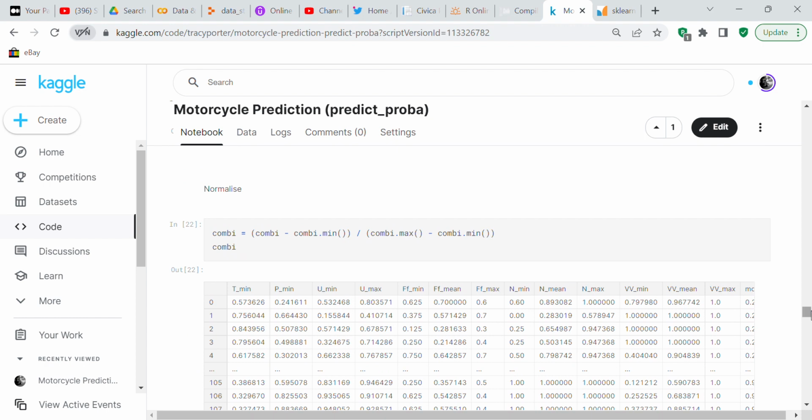Then we're going to normalize Combi, and when you normalize Combi, what you do is you convert all of the cell values to values between 0 and 1, and the reason why is because the computer works better if the values are close together. One thing I have noted is that, strictly speaking, you don't have to normalize when you use logistic regression. That's what I've read.